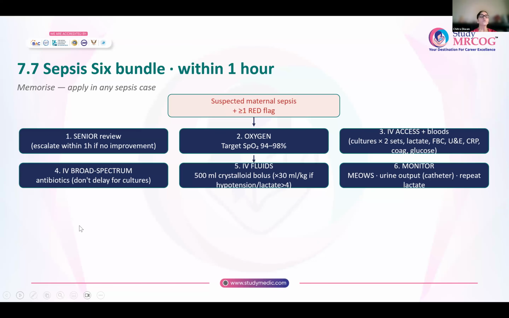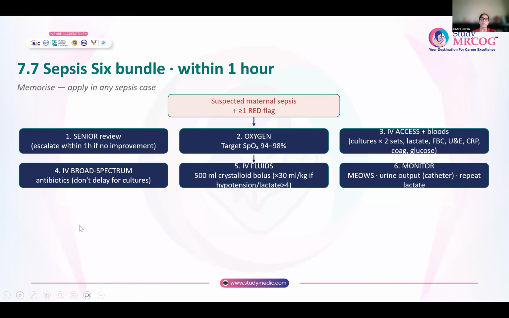Broad spectrum antibiotics you will start immediately. Don't wait for cultures. Take blood for culture and immediately start antibiotics. IV fluids also, you have to start immediately. 500 ml of a crystalloid you will give as a bolus. But if there is hypotension, you can add around 30 ml per kg per hour, if there is hypotension or lactate is more than 4.